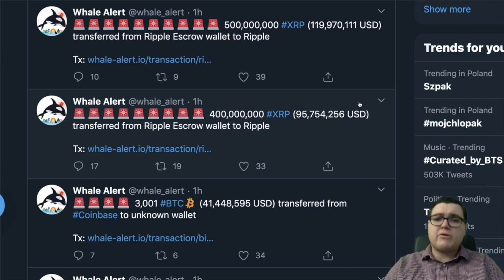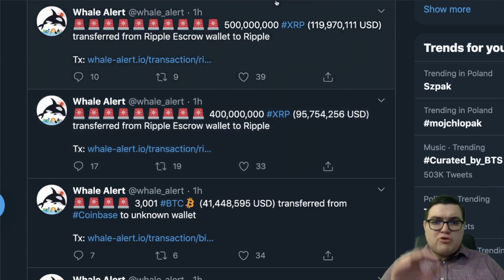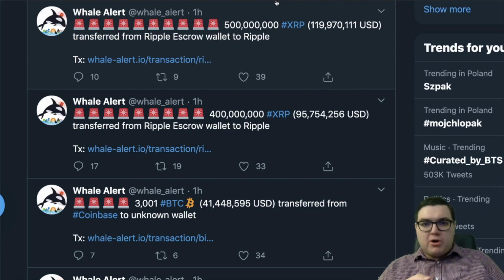This is from Twitter, from Whale Alert, something like this: 500 million XRP, 119 million US dollars. That is a huge whale at that point. Even in the stock market, anything over 100 million, anything over $50 million or near that is huge.